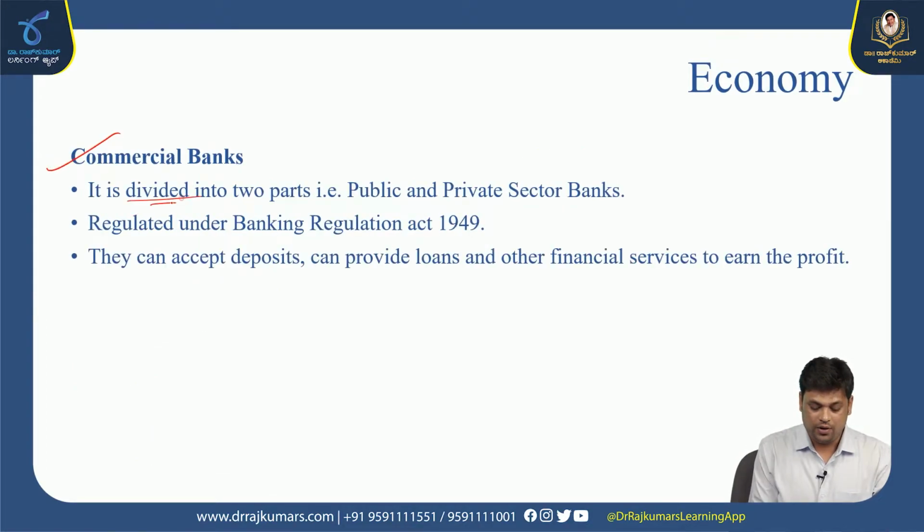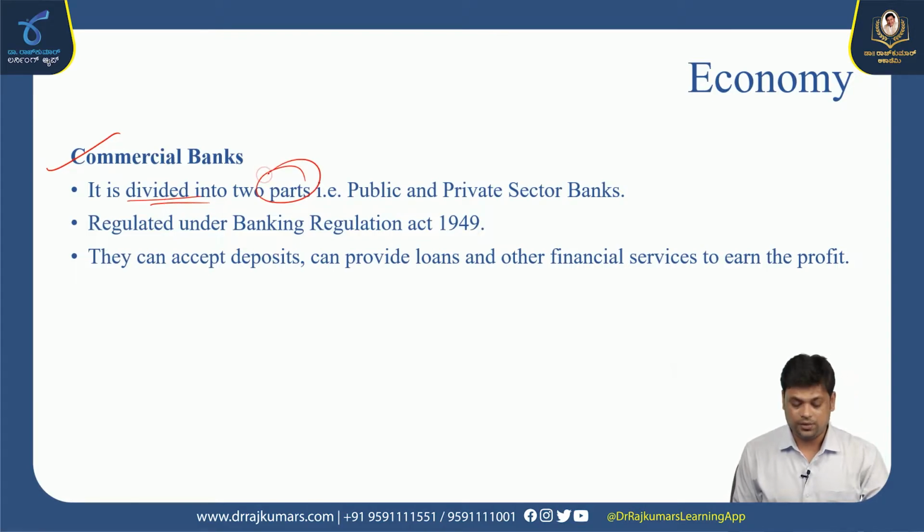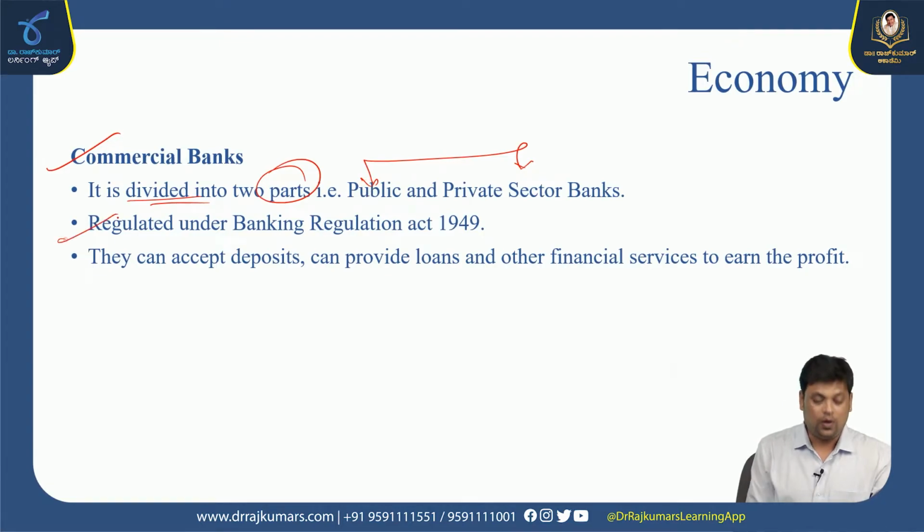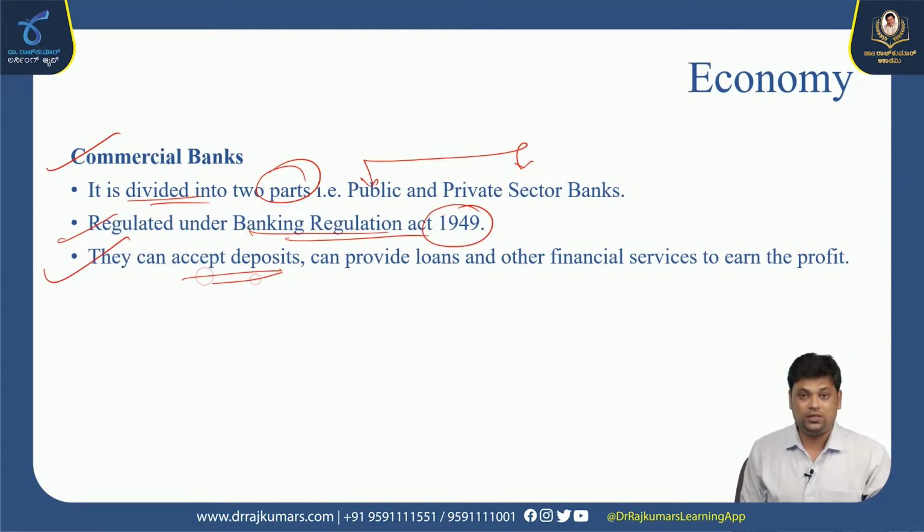Commercial banks are divided into two parts: public sector banks as well as private sector banks. All these banks are regulated under the Banking Regulation Act of 1949. They can accept deposits, provide loans and other financial services to earn a profit. Those kinds of banks are popularly known as commercial banks.